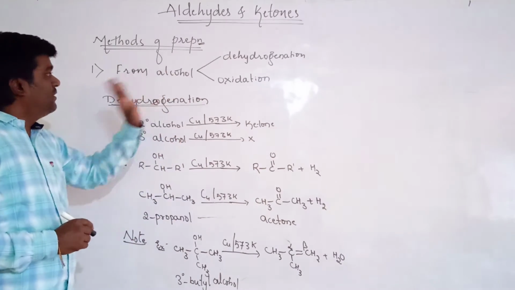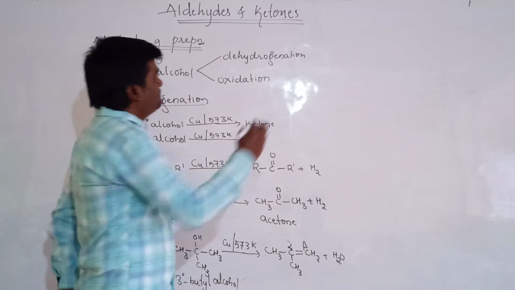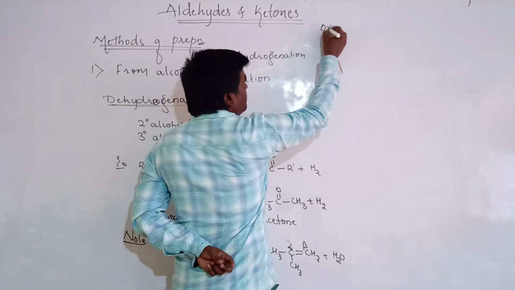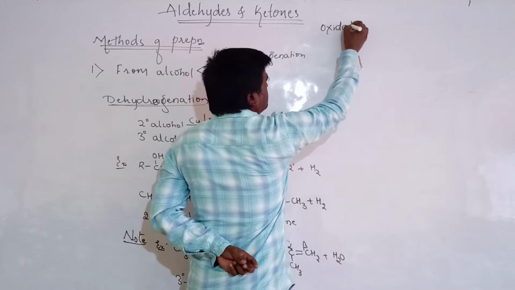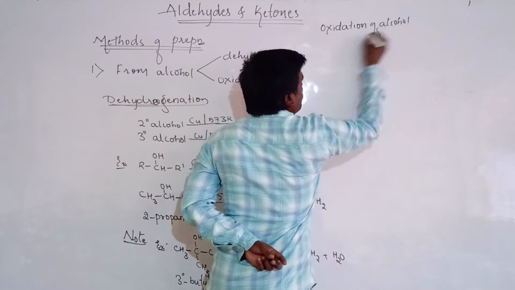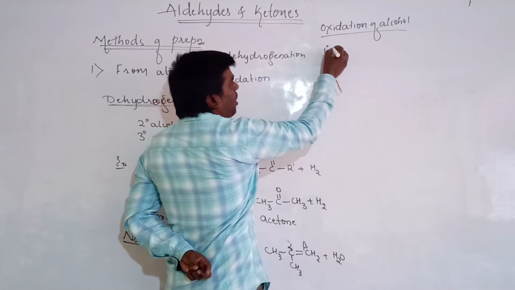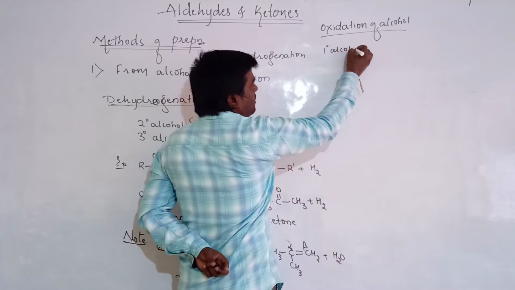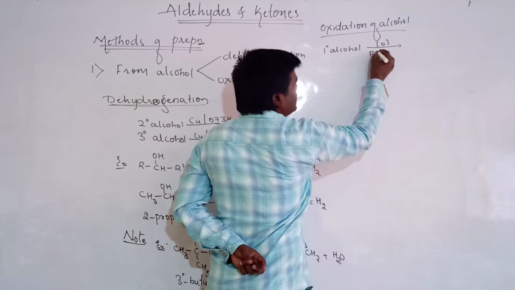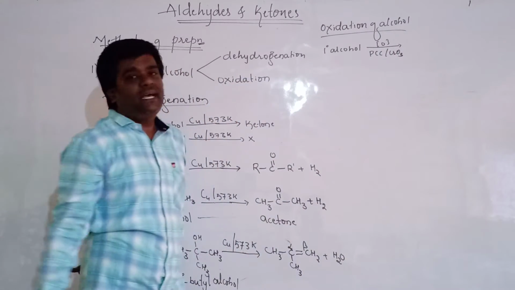Then let us see the second one, that is oxidation. The second method is oxidation of alcohols. The primary alcohols on oxidation in the presence of PCC or CrO3 as an oxidizing agent.